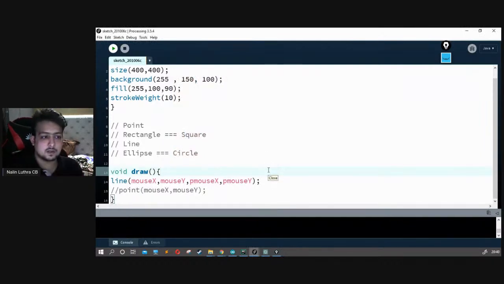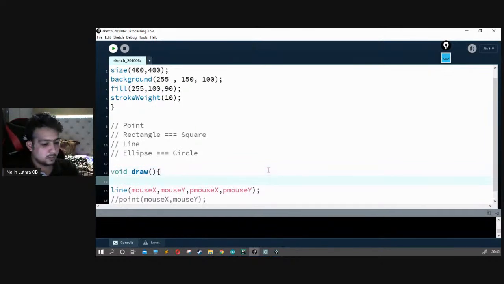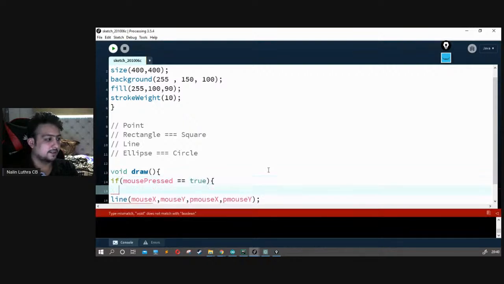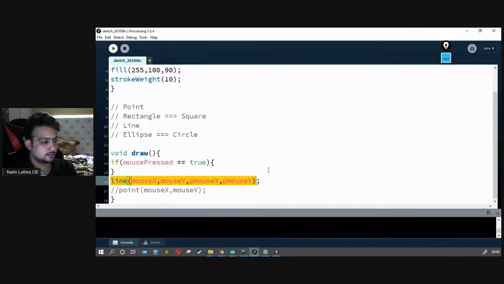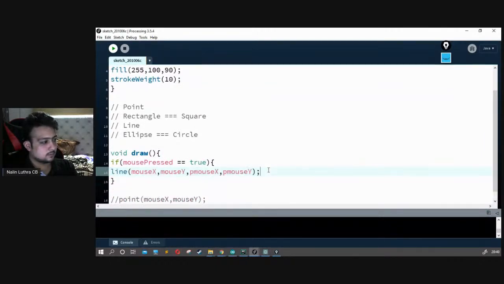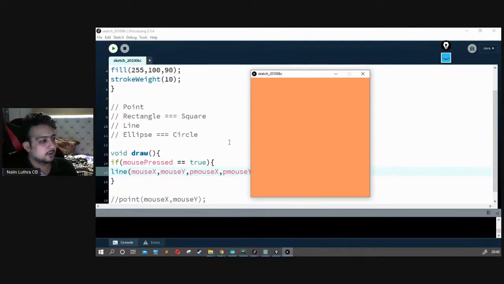Now let's say I want to draw something only when I click the button. When I click it, then I want to draw it, else I don't want to draw it. So we say if mouse pressed equal to true, everyone is pretty much aware of this thing, then we draw it. Now run the system again. Nothing is coming up, and when I press it, then only it comes up.